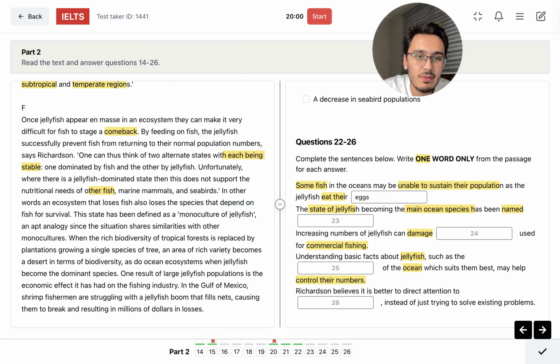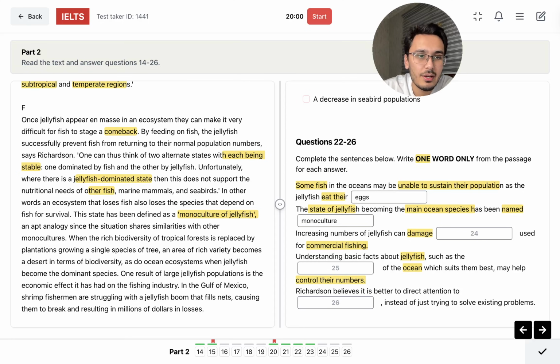This state has been defined as a monoculture of jellyfish. State of jellyfish, I think this is the correct answer. An apt analogy, since the situation shares similarities with other monocultures. So another ecosystem loses species that depend on fish for survival. Jellyfish-dominated state. This is the correct answer, I think. Monoculture of jellyfish. Is it? One word only. We need one word. So it is monoculture. That's it. It should be the correct answer, right? Because, like, one jellyfish. Yeah, that's it. The correct answer is this one.